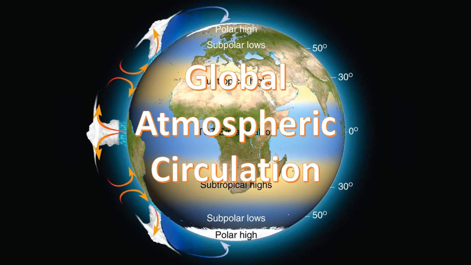Today's lesson is about the global atmospheric circulation. This is the pattern caused by the movement of air around our planet. It sounds complicated, but it's based on a few simple ideas.